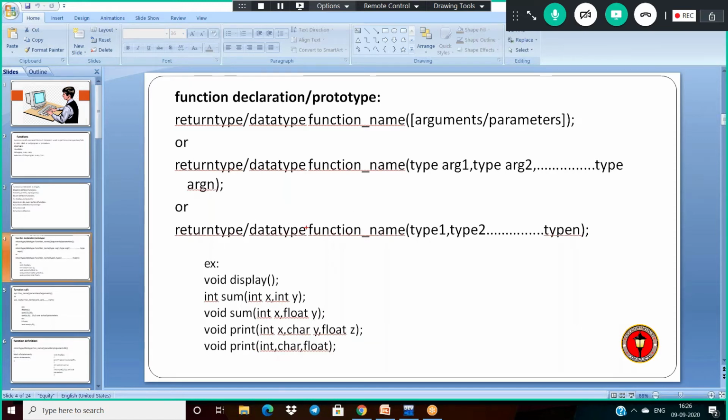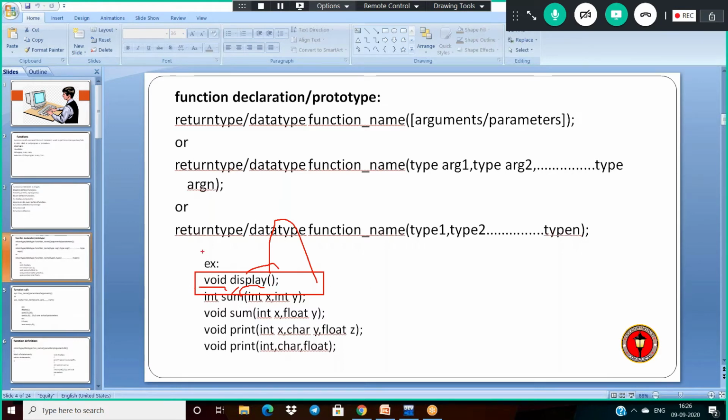Once you represent any function like this, that is called a prototype. So what is the need of this prototype? This prototype tells the usage of functions in the program. That means this tells that display is a function, it does not take any arguments and does not return any value. And sum has two arguments and it returns one value, and that tells here.